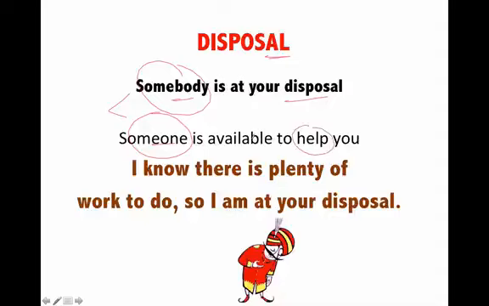For example, if one of your friends has a lot of work, you go to your friend and you tell your friend, I know there is plenty of work to do. So I am at your disposal. I am at your service. I am all there to help you. I am available to help you. I am ready to help you. So someone is at your disposal means someone is available to help you.